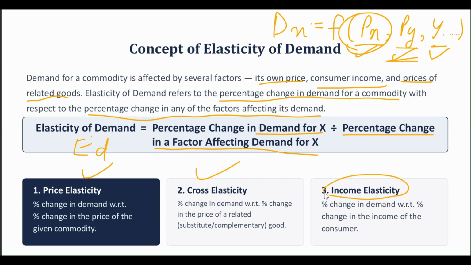If I talk about the income elasticity, so the percentage change in the demand with respect to the change in the income of the consumer. So when the income of the consumer changes, for example, it rises, what is the effect of that rise in the consumer's income on the quantity demanded of a commodity? So we are going to calculate all the elasticities of demand, but in this lecture we are just going to study the price elasticity of demand.